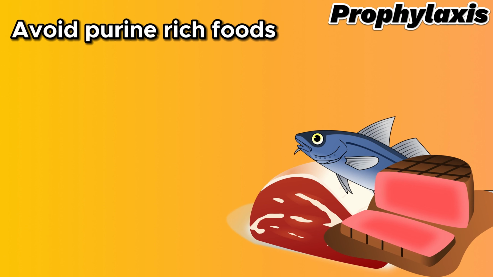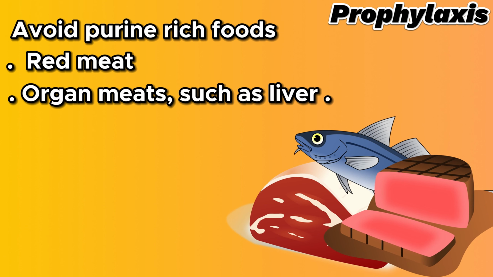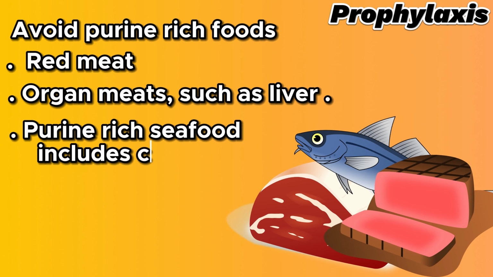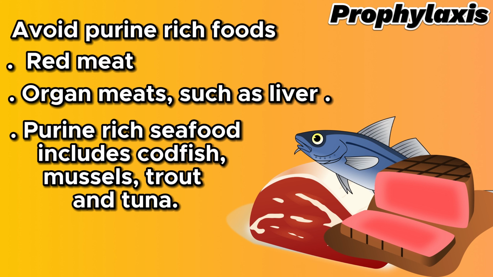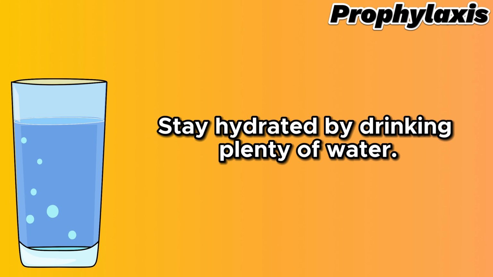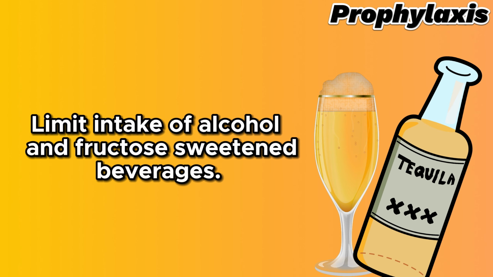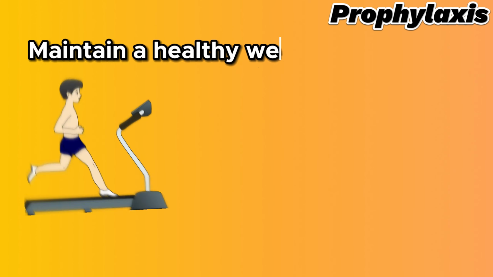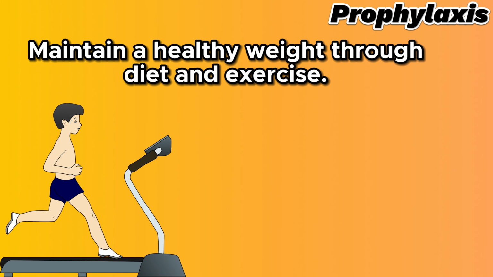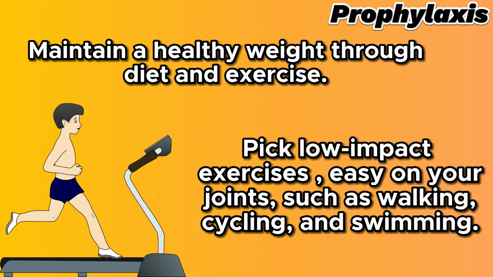Avoid foods rich in purines like red meat and organ meats, such as liver. Seafood rich in purines includes codfish, mussels, trout, and tuna. Stay hydrated by drinking plenty of water. Limit intake of alcohol and fruit sugar, fructose, sweetened beverages. Maintain a healthy weight through diet and exercise. Pick low-impact exercises that are easy on your joints, such as walking, cycling, and swimming.